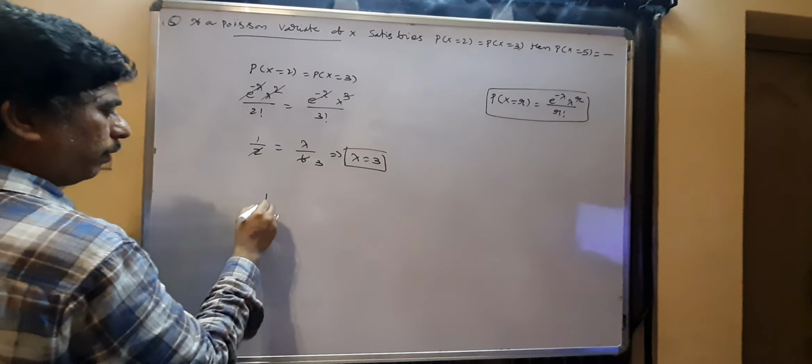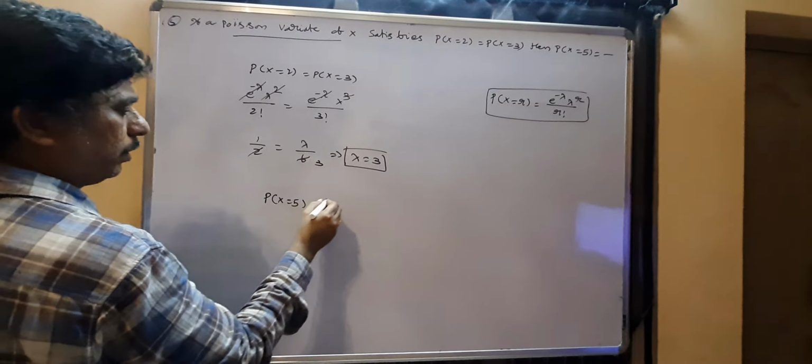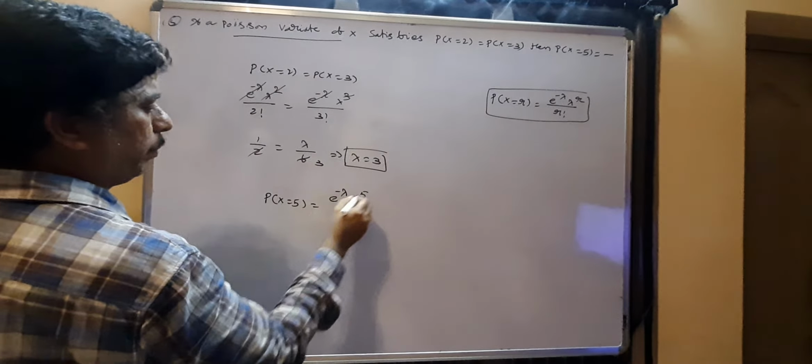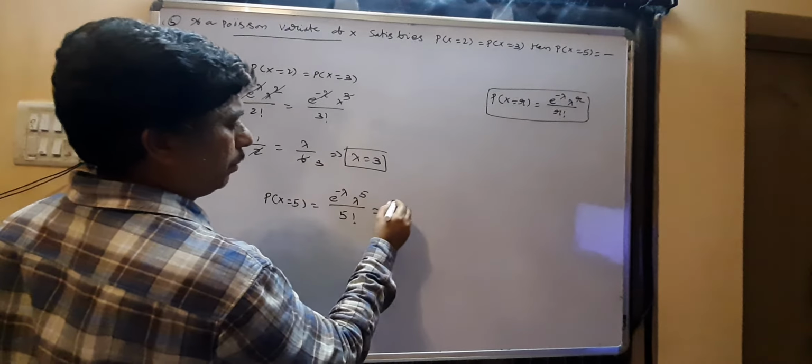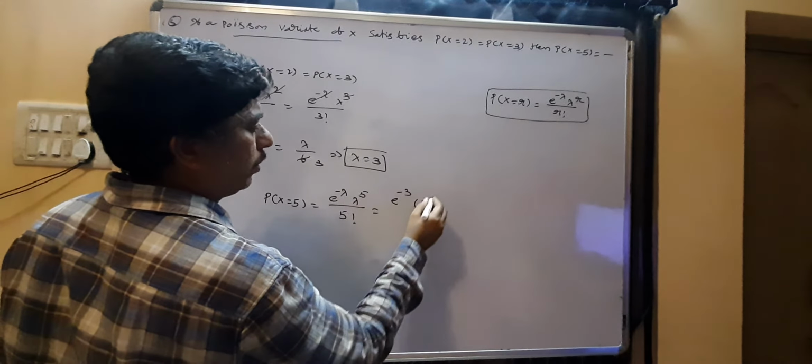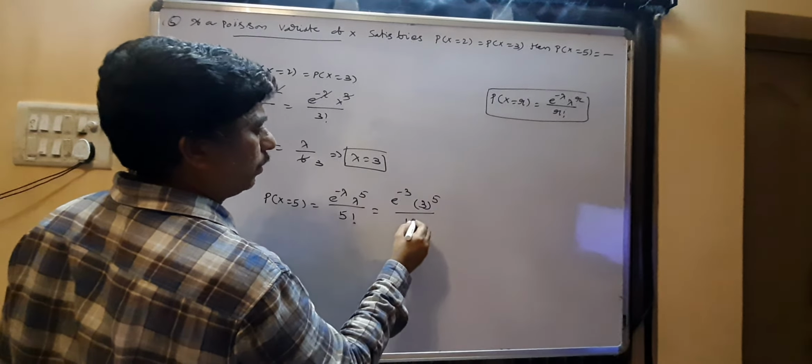They asked to find P of x equal to 5. That is e power minus lambda, lambda power 5 by 5 factorial. With lambda value 3, it is e power minus 3, 3 power 5 by 5 factorial, which is 120. So e power minus 3 means 1 by e cube. 3 power 5 means 81 into 3, and 3 into 40 is 120, cancel it. 3 power 4 means 81 by 40 remaining. So the answer is 81 by 40 e cube.